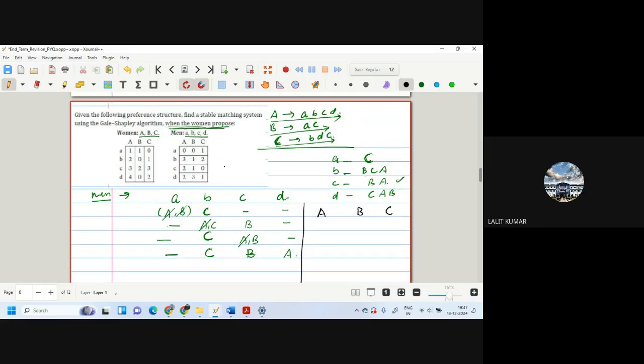Now we are doing men proposing, right? Man proposing. Okay. So A will propose to C. B will propose to B. C will also propose to B. D will also propose to C. Nobody is proposing to A.